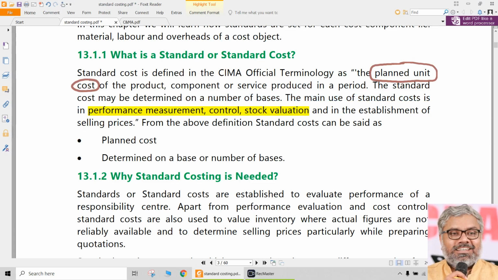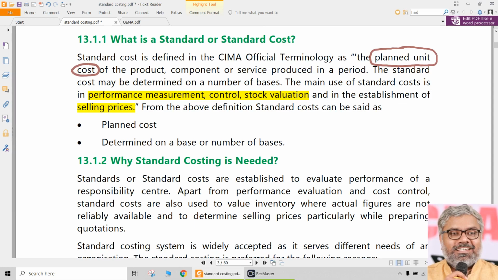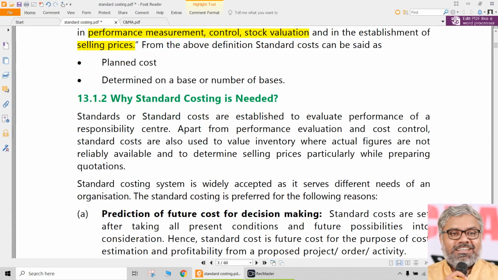And not only that, even in the establishment of selling prices, the standard cost can be used because we already know how much the cost should be for a particular product. So that is the definition of standard cost. So simply what we can conclude from that definition is, boss, this is a planned cost, nothing but, and it is determined on the basis of one aspect or a number of bases.